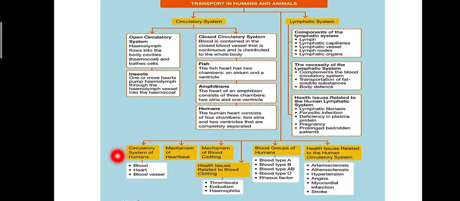And also the circulatory system of humans, mechanisms of heartbeat, blood clotting, health issues, blood types, and also health issues related to the human circulatory system. So remember, the circulatory system and lymphatic system complement each other. Thank you.